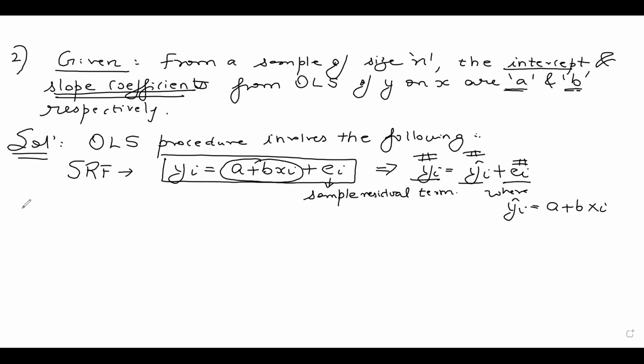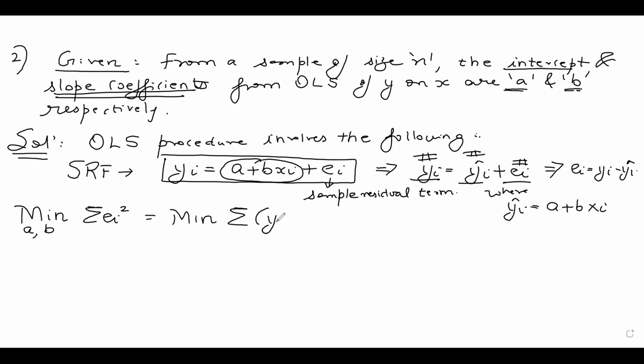So what optimization problem does the OLS procedure involve? The objective is to minimize summation ei square, and the objective is to choose the intercept term and the slope coefficient. So this is my OLS procedure. Now I can write ei as yi minus yi hat, so minimize summation of (yi minus yi hat) whole square.